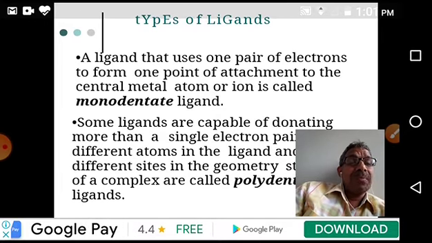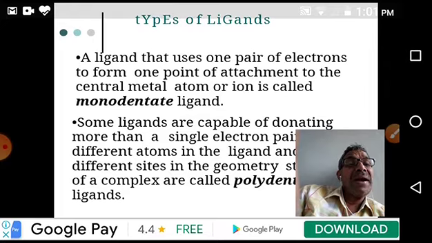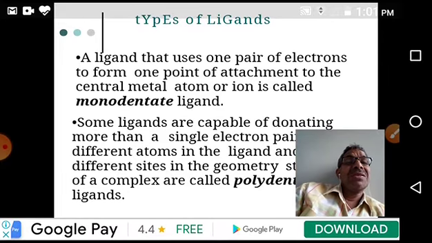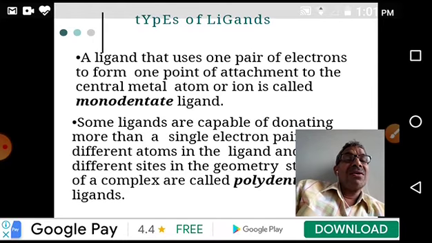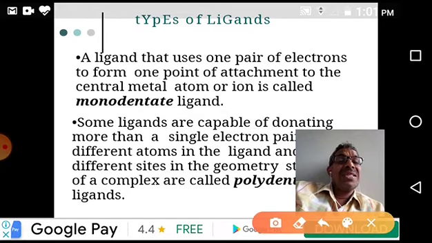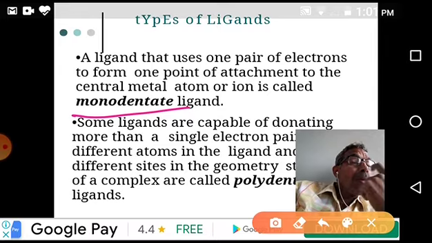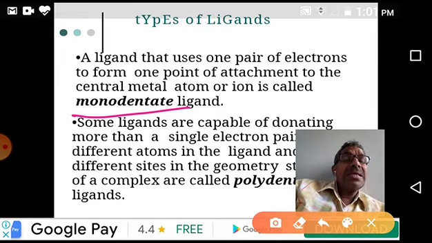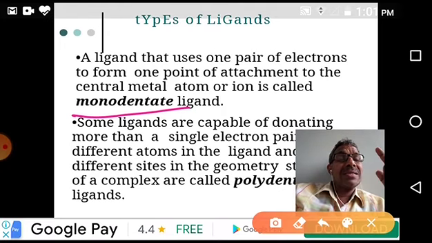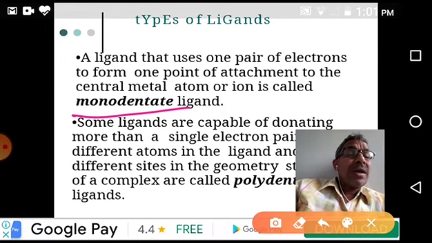Mono means one. A ligand that uses one pair of electrons to form one point of attachment to the central metal atom or ion is called a monodentate ligand. You see this, monodentate: mono means one, and dentate means one point or one place around the coordination sphere of the central metal atom.